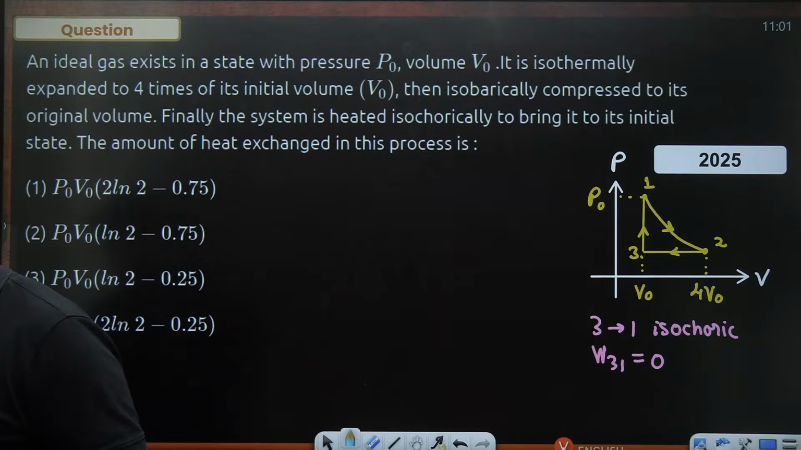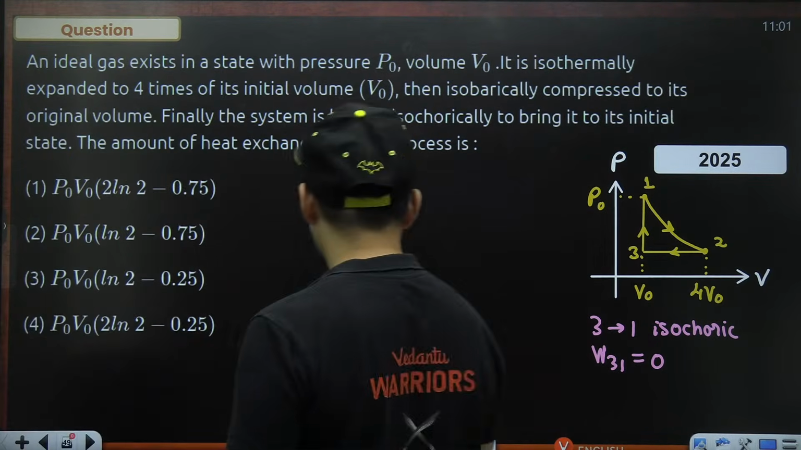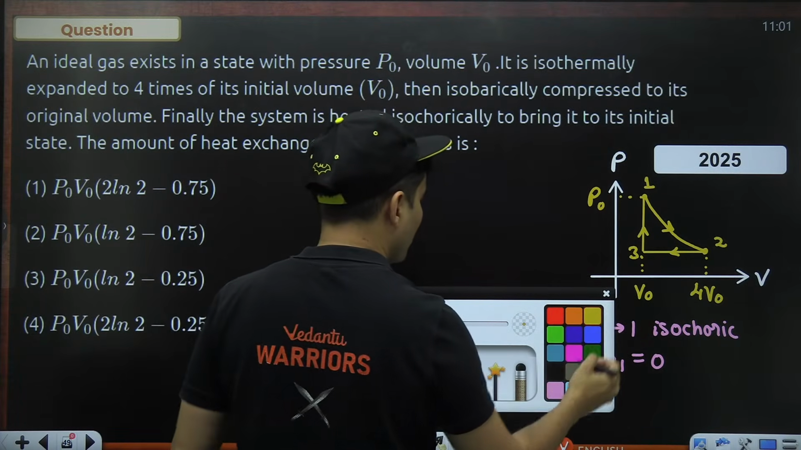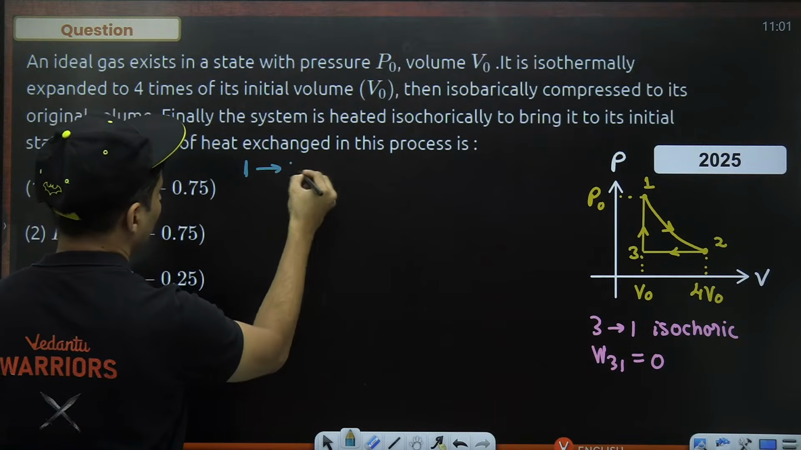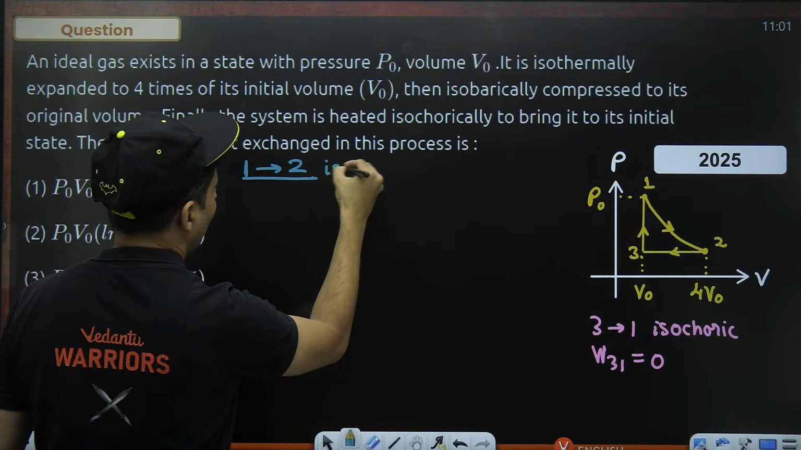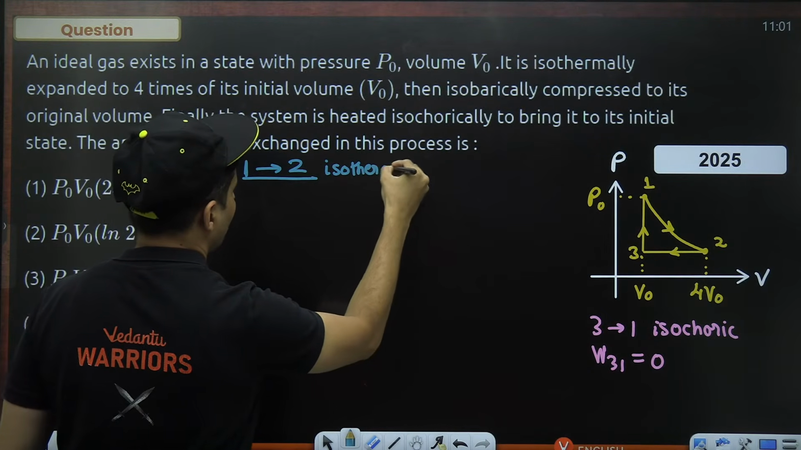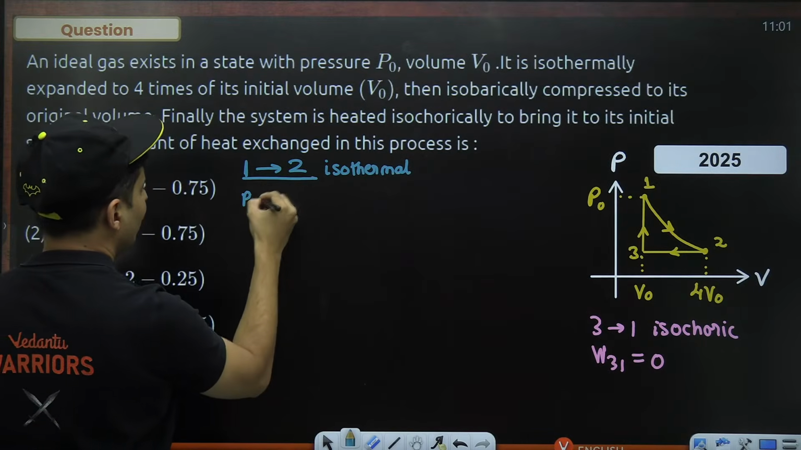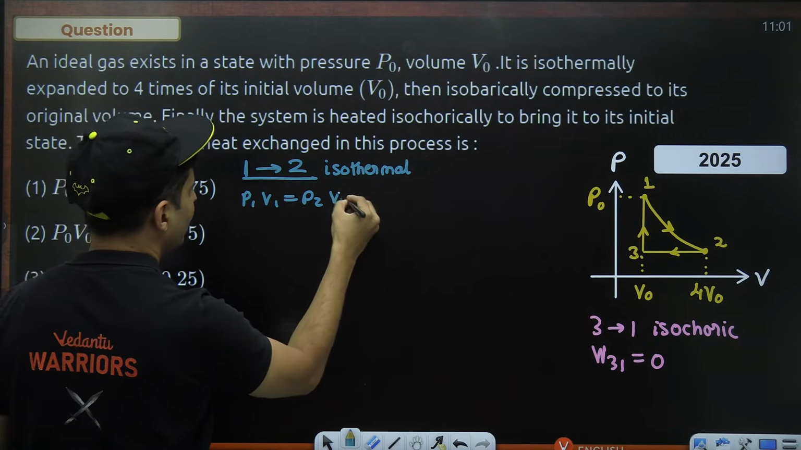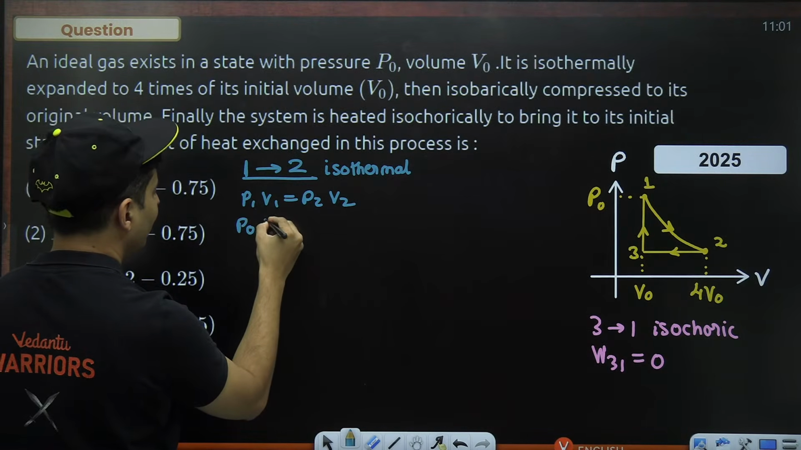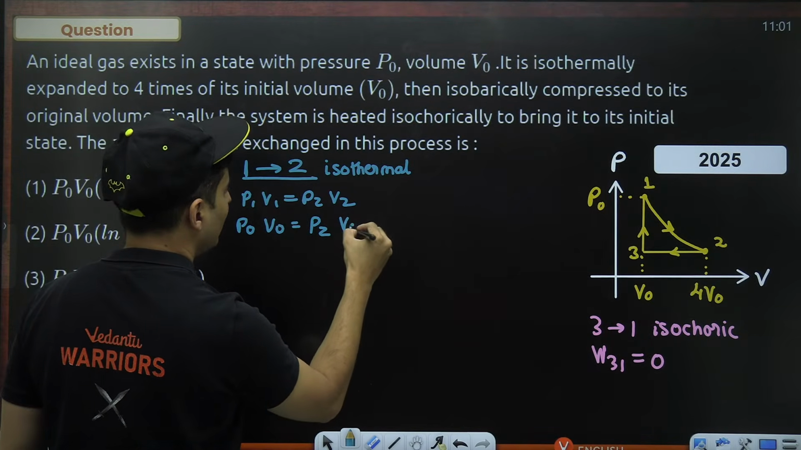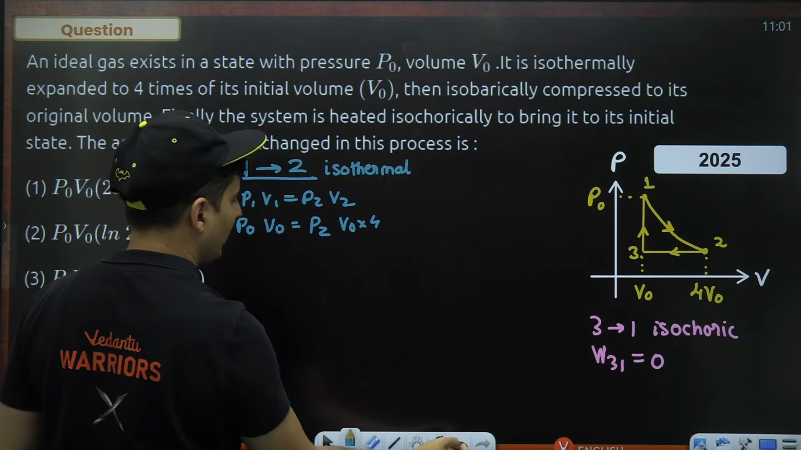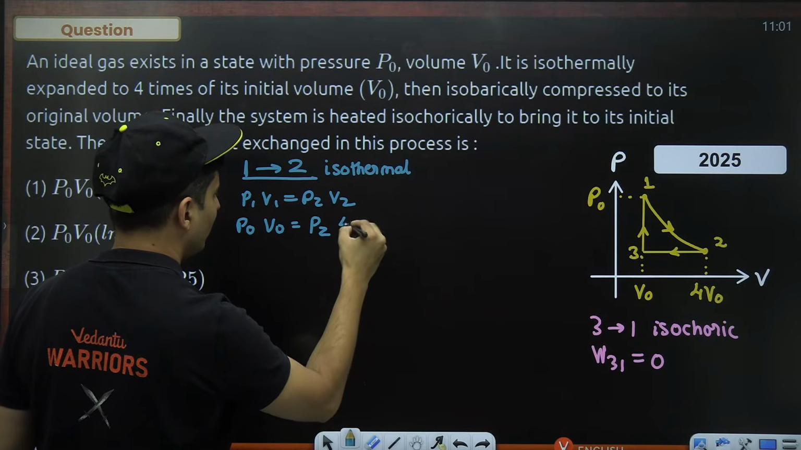But think about it, it is clearly given that it is an isothermal process from 1 to 2. So for 1 to 2, which is isothermal, P1 V1 will be equal to P2 V2. P1 is P naught, V1 is V naught, P2 I do not know, V2 is V naught into 4. It is 4 times V naught.